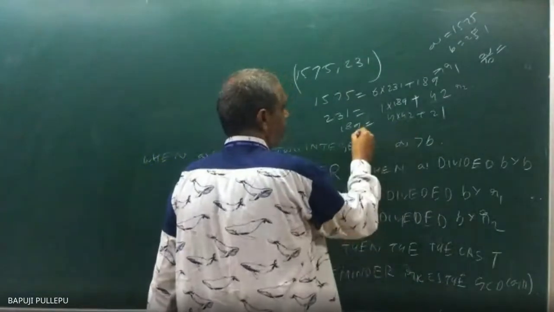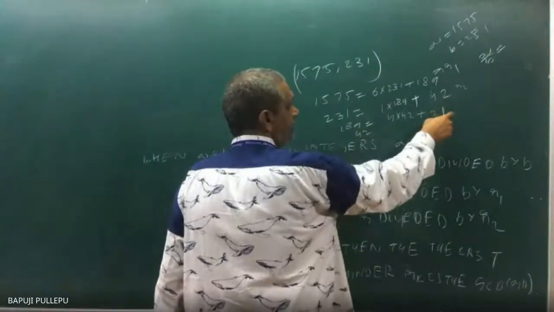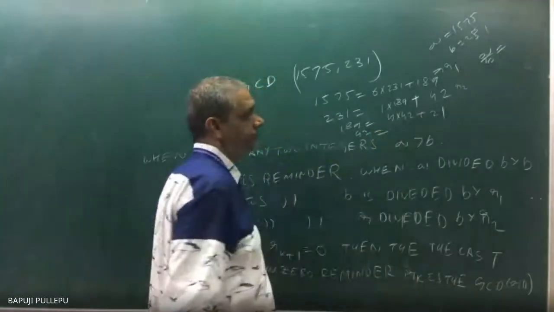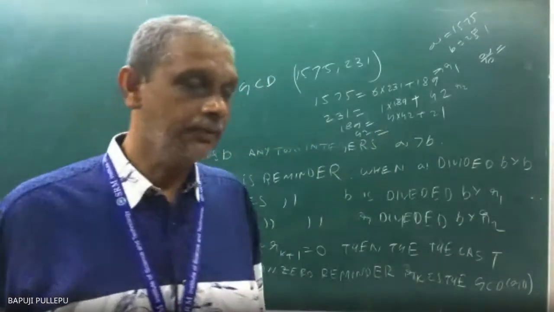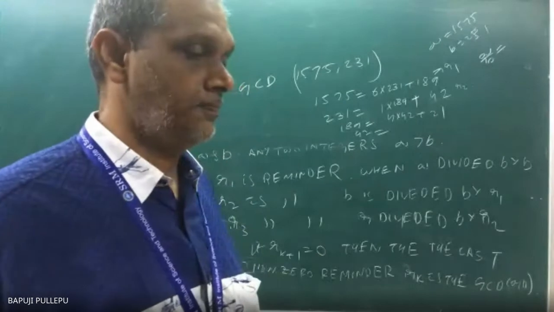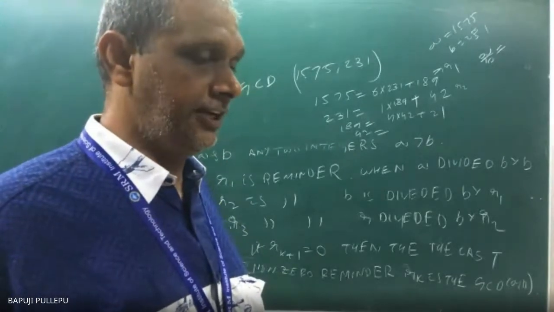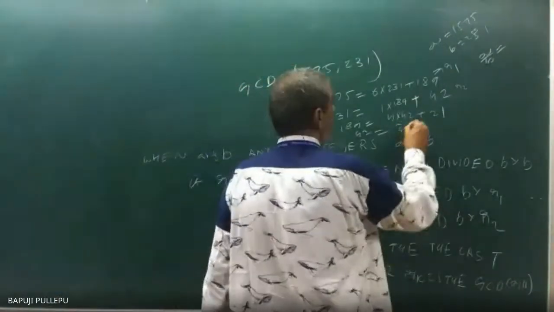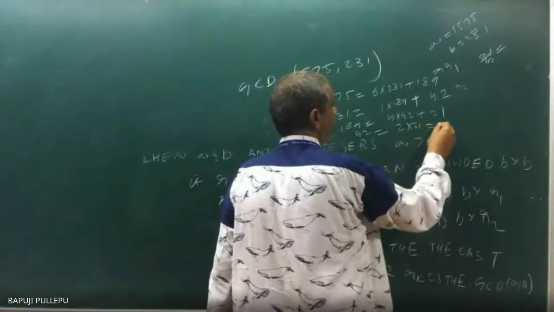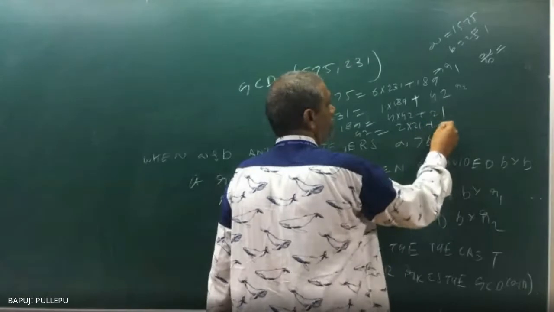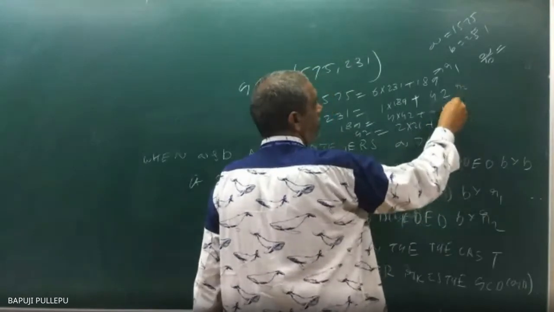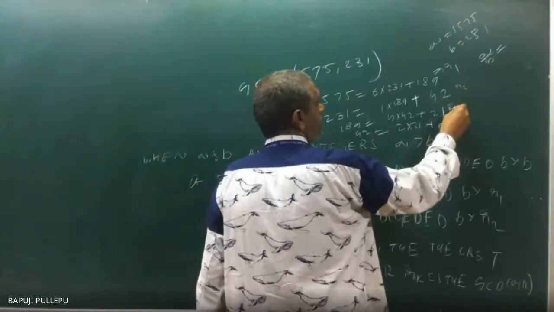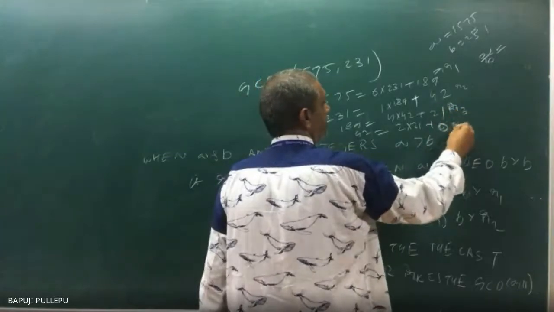Now this 42, in these terms, you can write. What is the result? How can you write 42? 21 into 2 plus 0. That 0 is the last slot actually. Now my remainder is 0. This is R2, this is R3, R4.